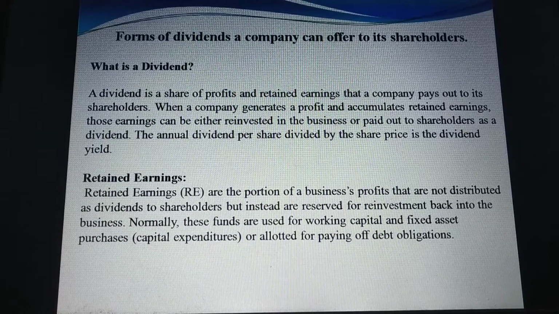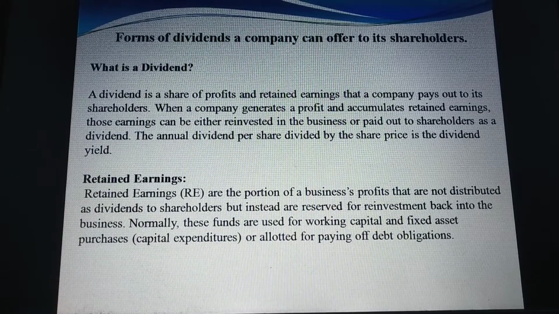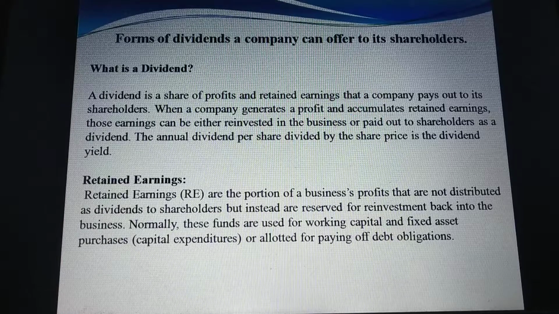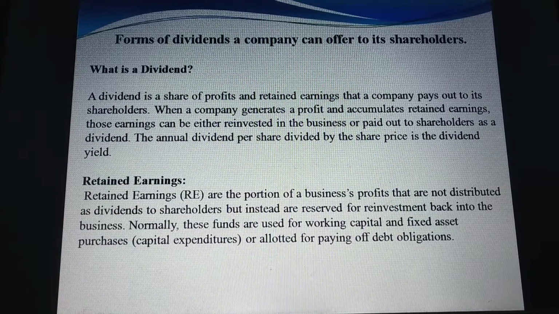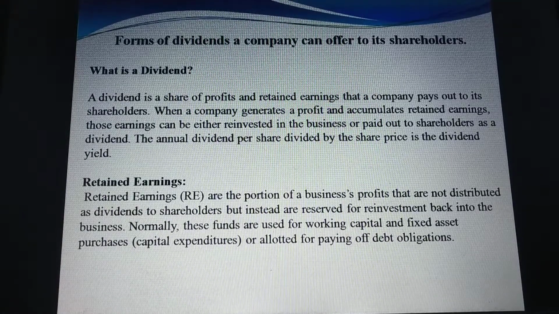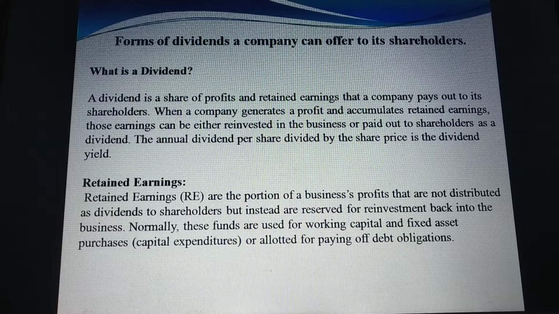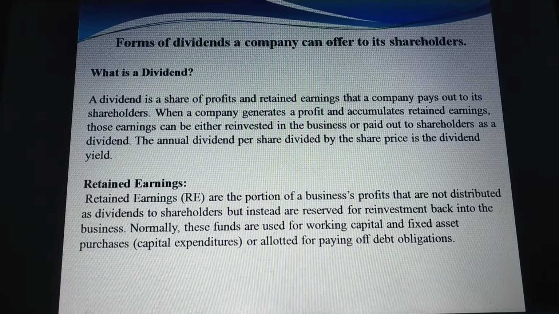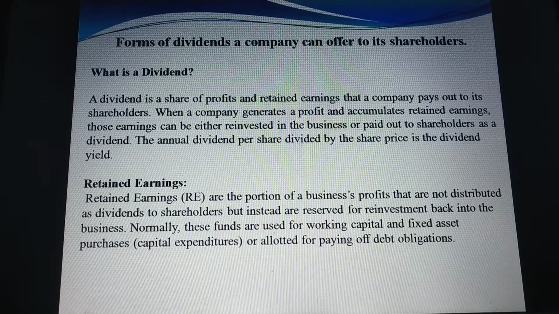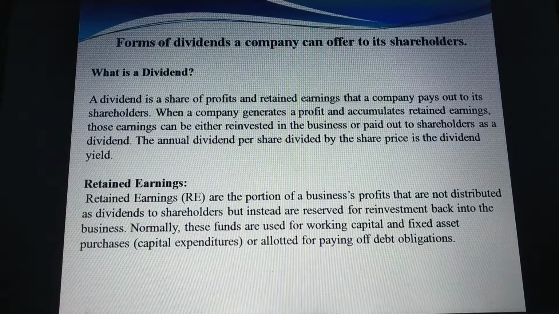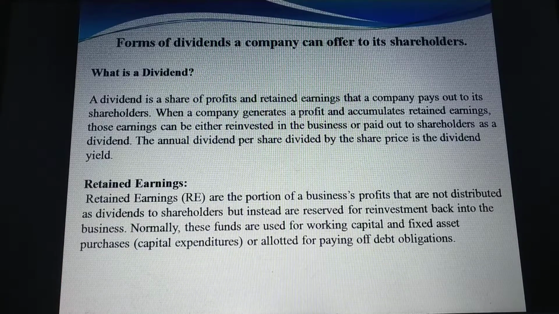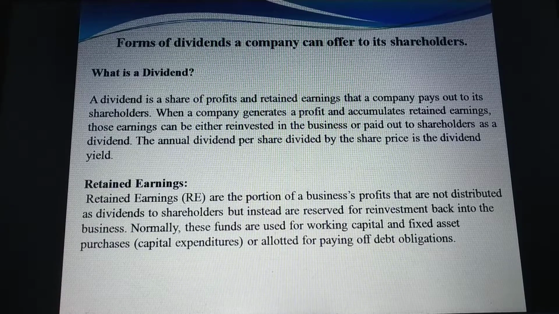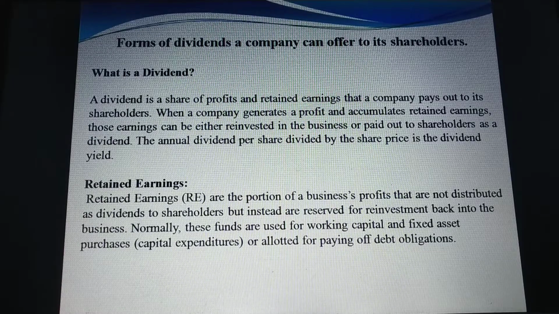A dividend is a share of profits and retained earnings that a company pays out to its shareholders. When a company generates a profit and accumulates retained earnings, those earnings can be either reinvested in the business or paid out to shareholders as a dividend. The annual dividend per share divided by the share price is the dividend yield.